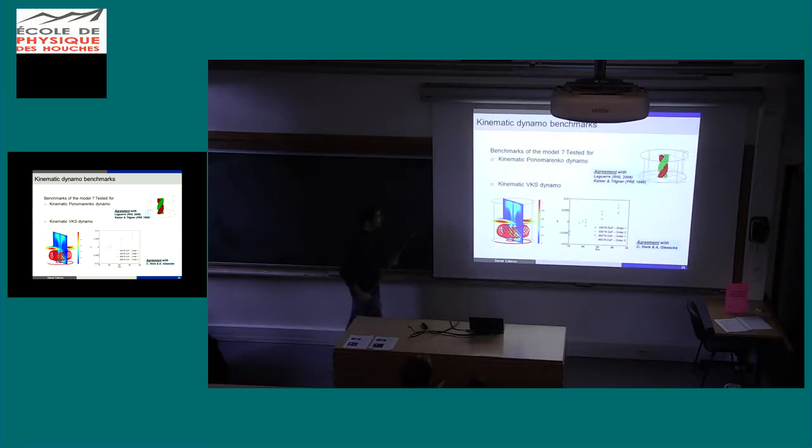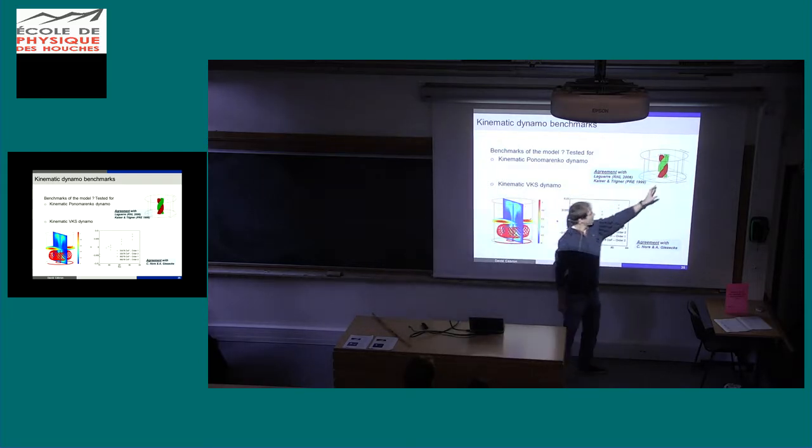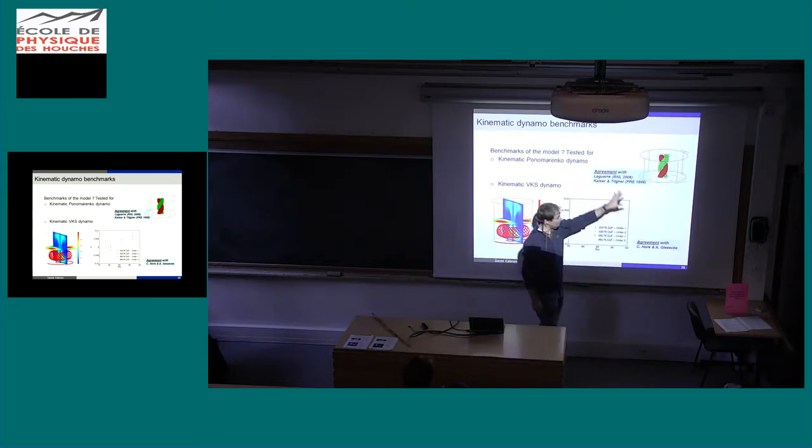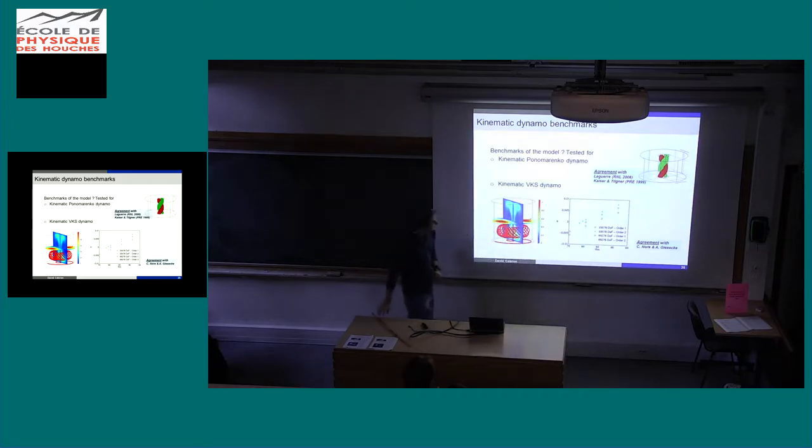Classical benchmarks are the Ponomarenko dynamo benchmark. Maybe you have seen it. It's a very simple thing. You've got basically a metallic liquid or solid, whatever, which rotates and goes forward like a screw. If you do that, then it's a dynamo, the simplest dynamo. Actually, it has been done experimentally. So here it works, we recover the values of the literature.